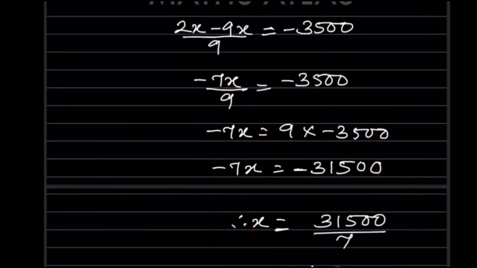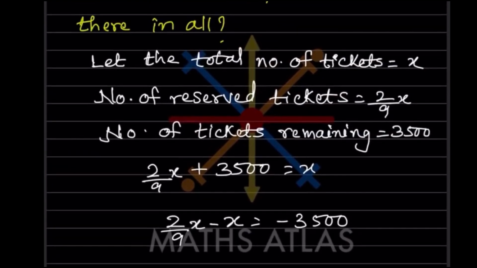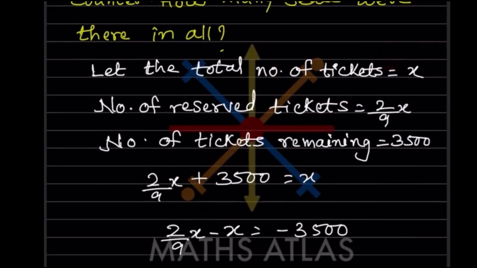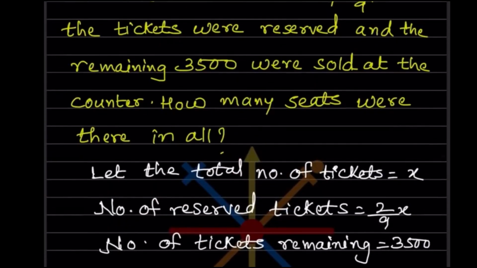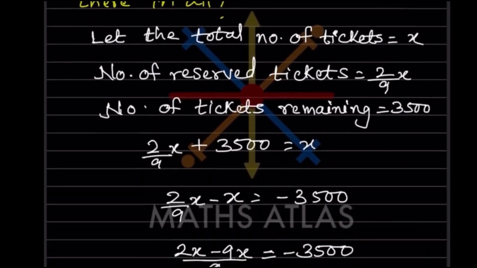So x is going to be, see, if we cancel the minus on both sides, this becomes plus. So 31,500 divided by 7. So when you divide, you get 4,500. This x is nothing but the total number of tickets that they have asked. So we have to write this there. So there were 4,500 seats in all.